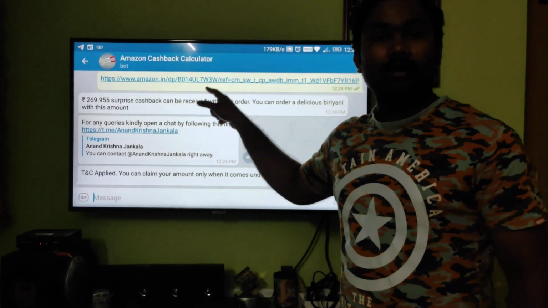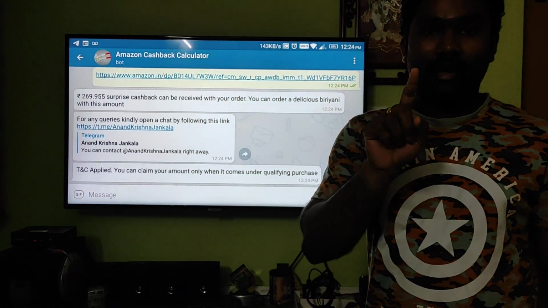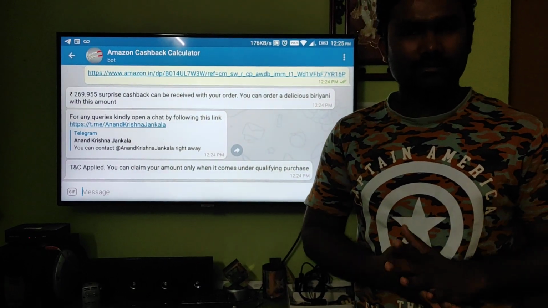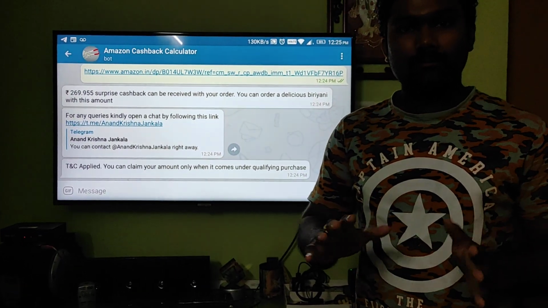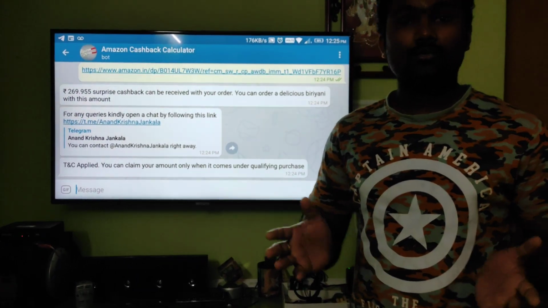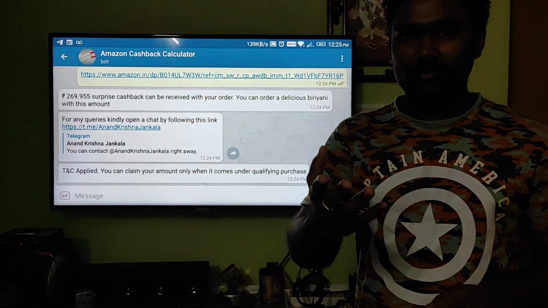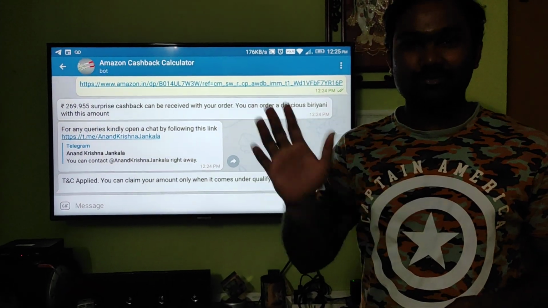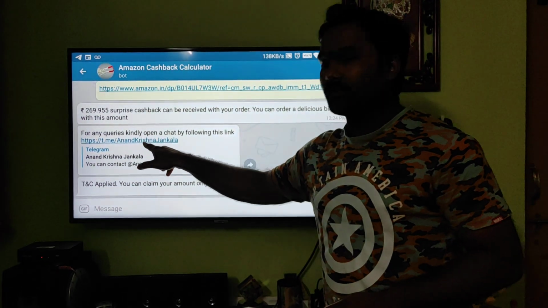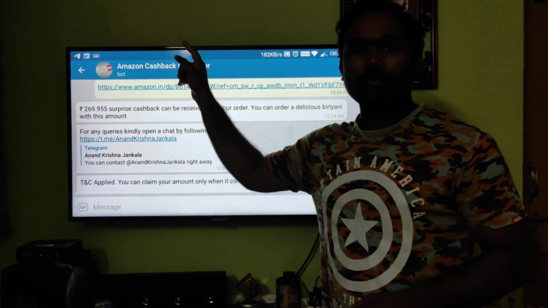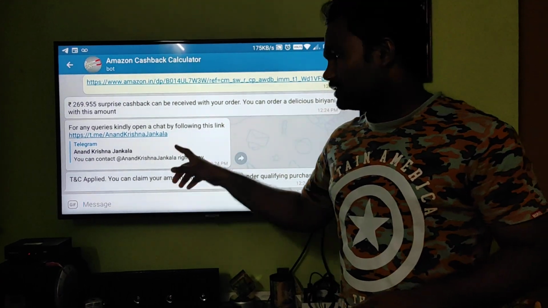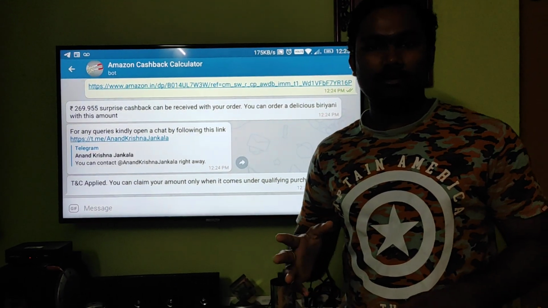This cashback will be credited to my account if it is a valid purchase, and that is also after 3 months of the purchase. I hope most of you know about affiliate marketing. If not, these people will credit the amount only after 3 months. So we have to wait, but for sure I will give you the cashback once I get the amount. If you have any queries, just contact me on WhatsApp. Just tap on it and it will take you to my messenger, and you can contact me directly. If you have any doubts, I will clear them.